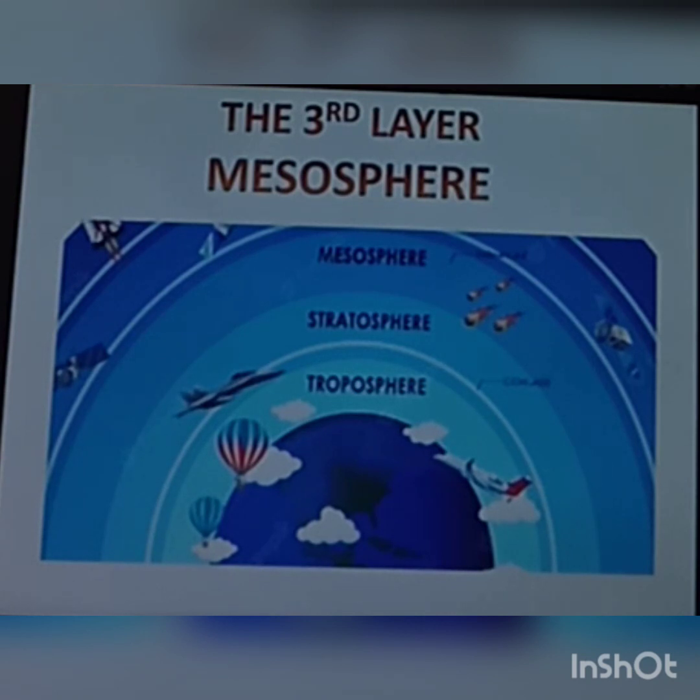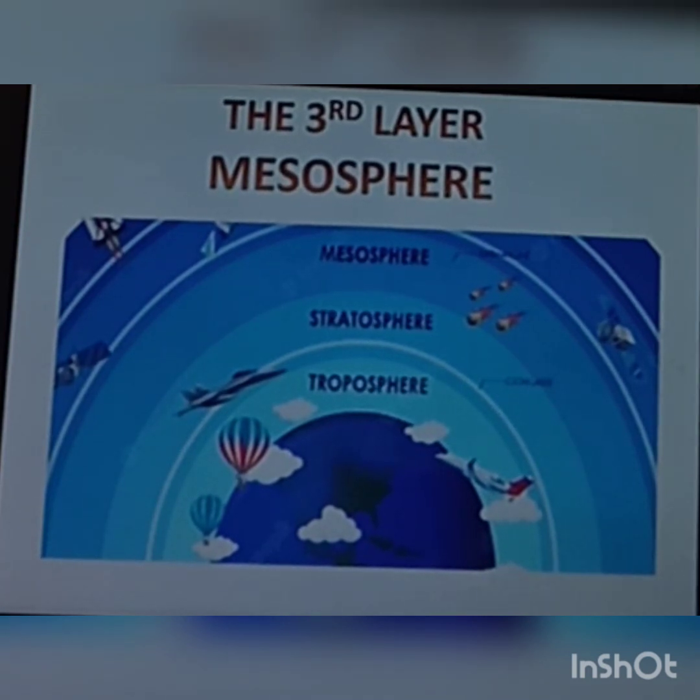It is the third or the middle layer. Meso means middle. Most meteoroids burn up in this layer. Temperature decreases in the mesosphere with increase in height. The meteor is a piece of rock or matter that has been broken off in space and travels through the atmosphere. This layer extends from 50 to 85 kilometers. This is the coldest layer of the atmosphere. It's chilling cold.